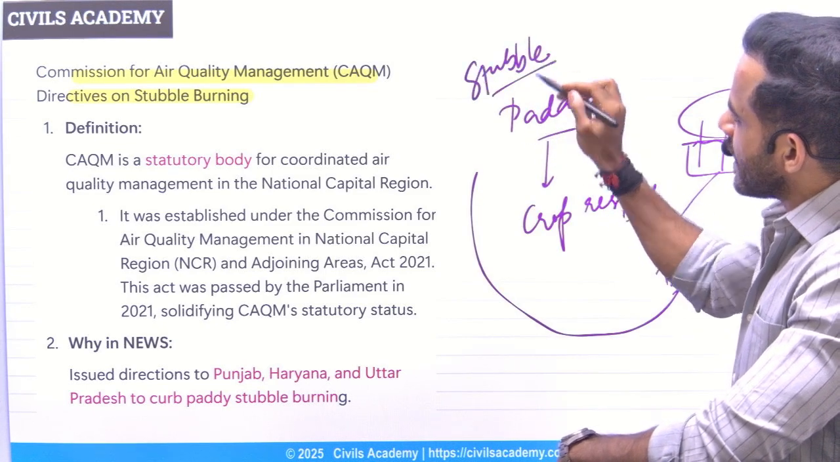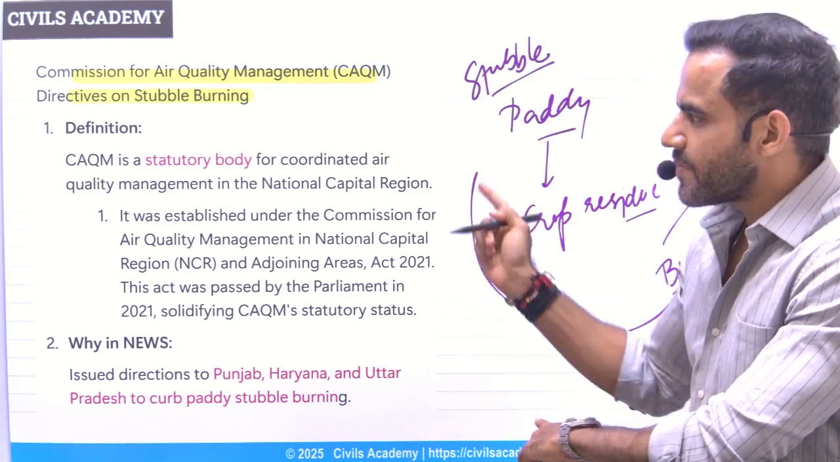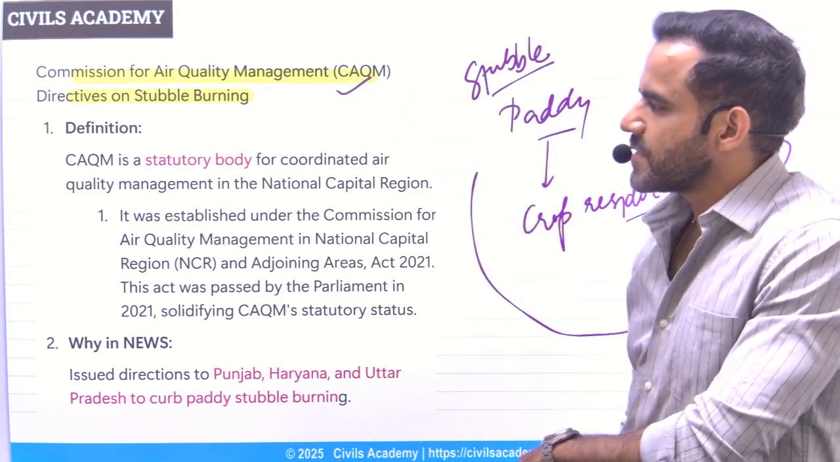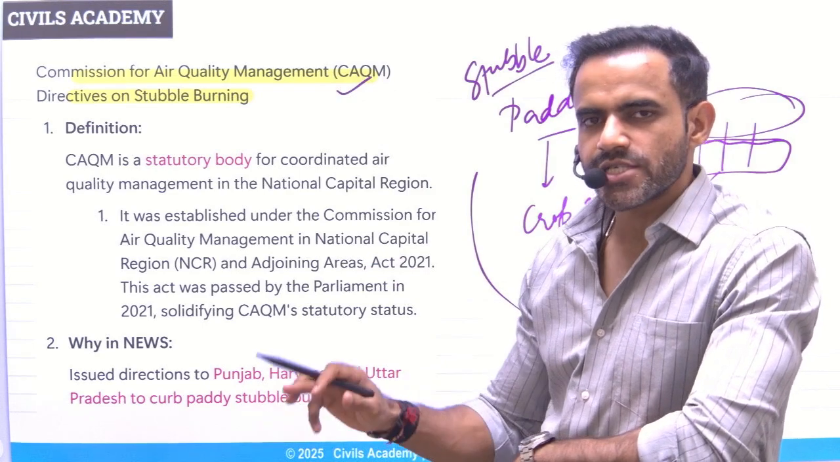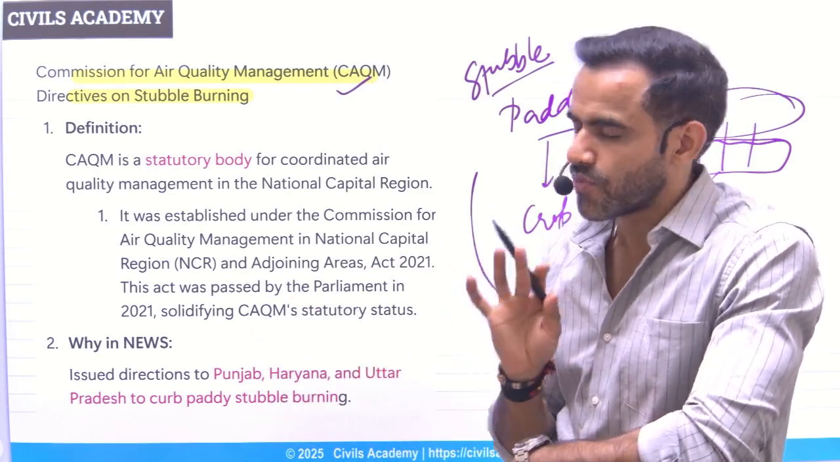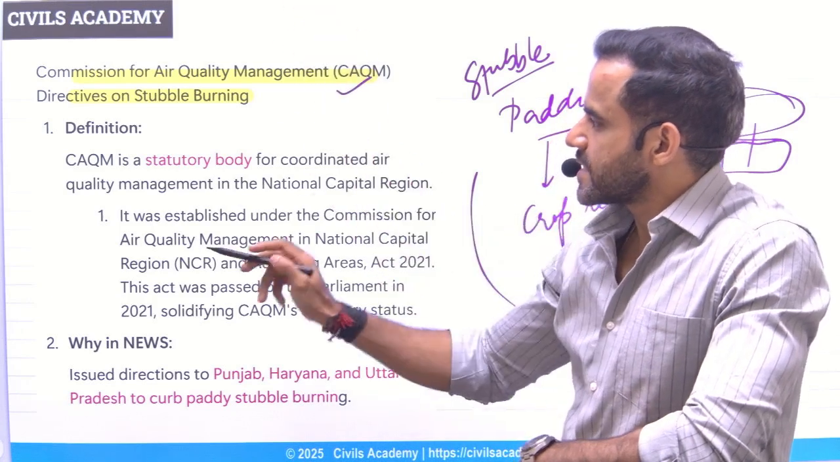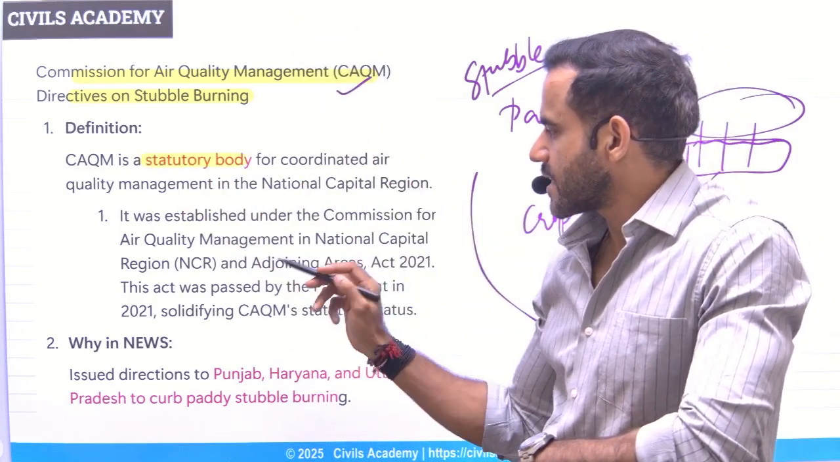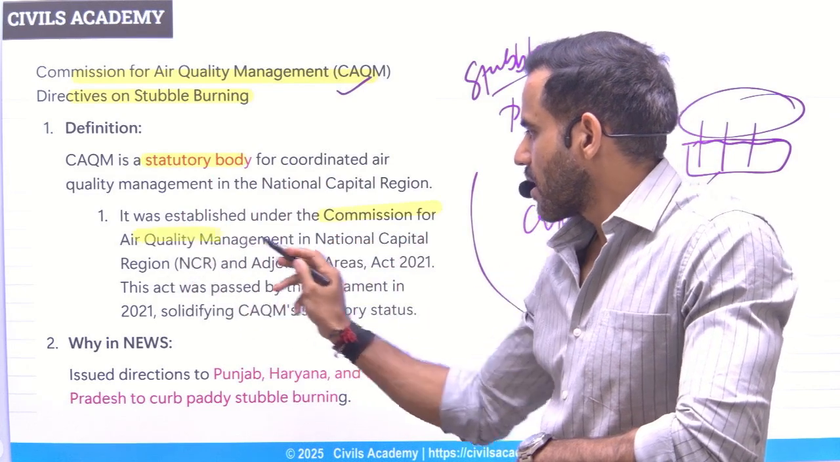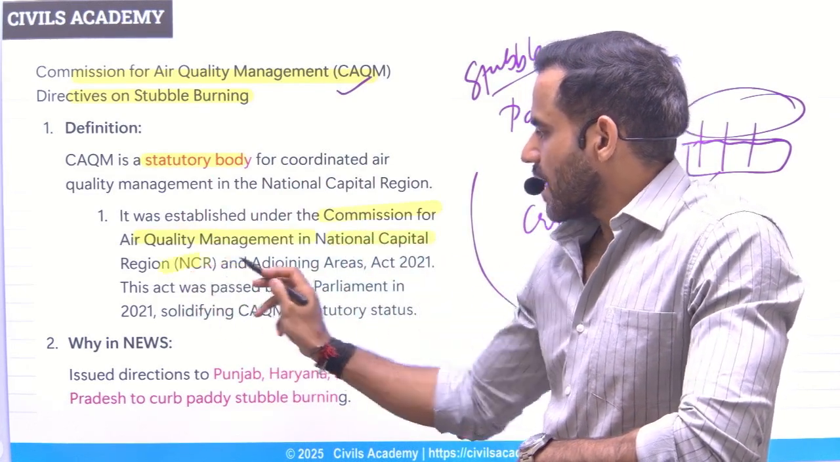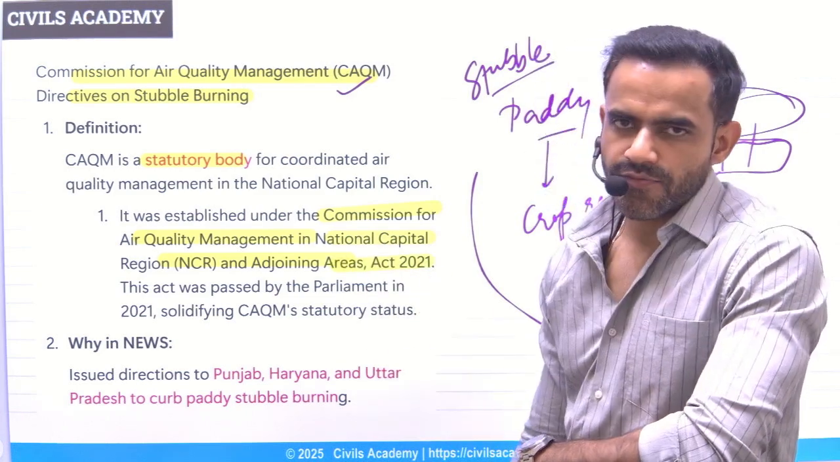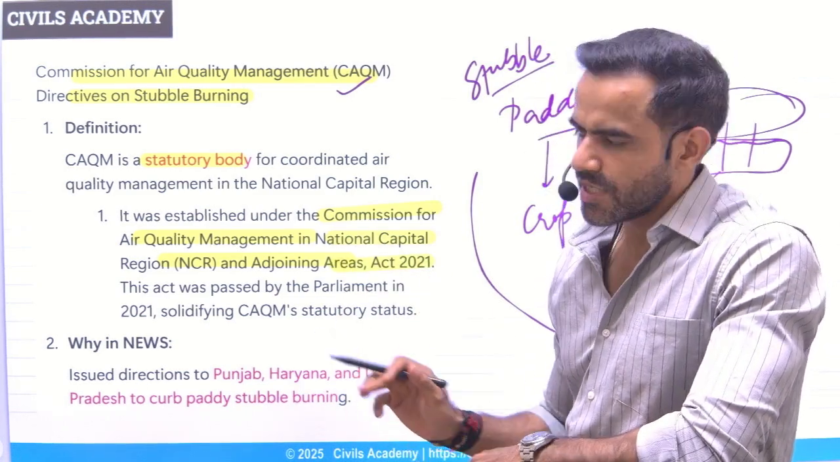So this pollutes the environment. To address this problem, the CAQM, that is Commission for Air Quality Management, has issued guidelines that you should not do it. Now the CAQM is a statutory body. Just remember, it is set up as per the CAQM in NCR and Adjoining Areas Act of 2021. So these two things are quite important.